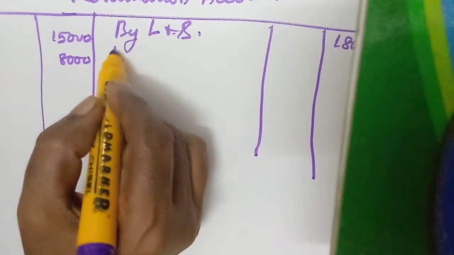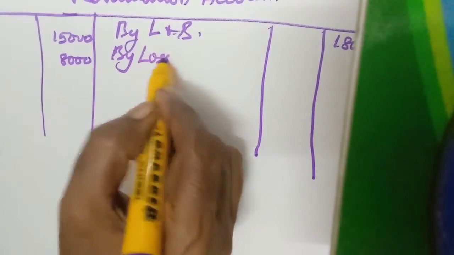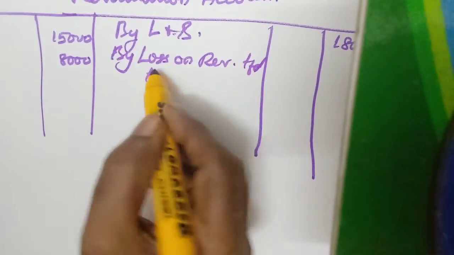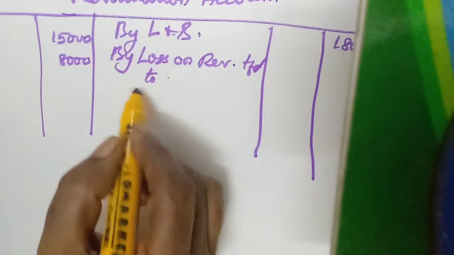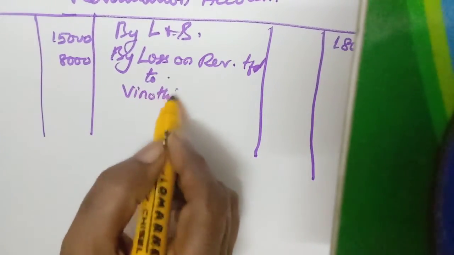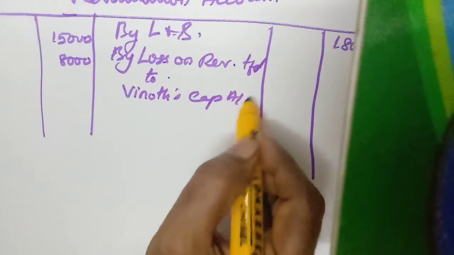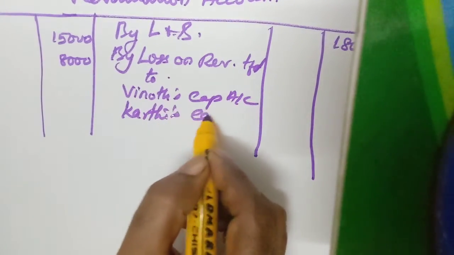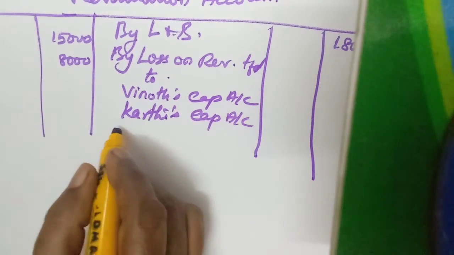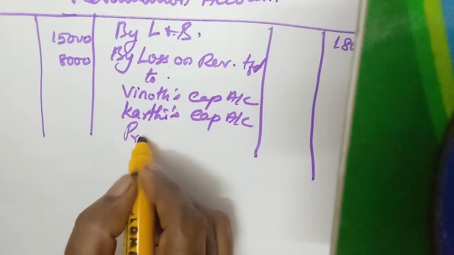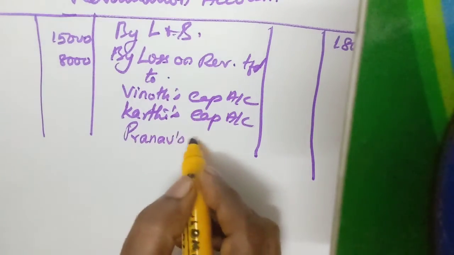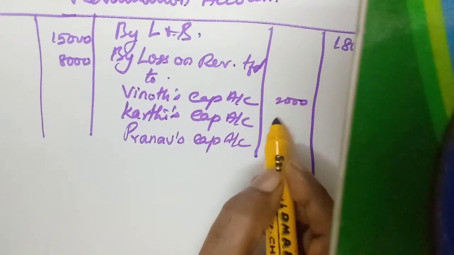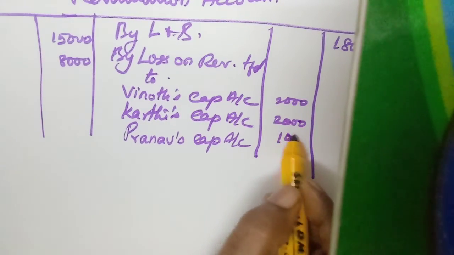So here by loss on revaluation transferred to Vinod's capital account, Karthi's capital account, Pranav's capital account: 2,000, 2,000, 1,000.